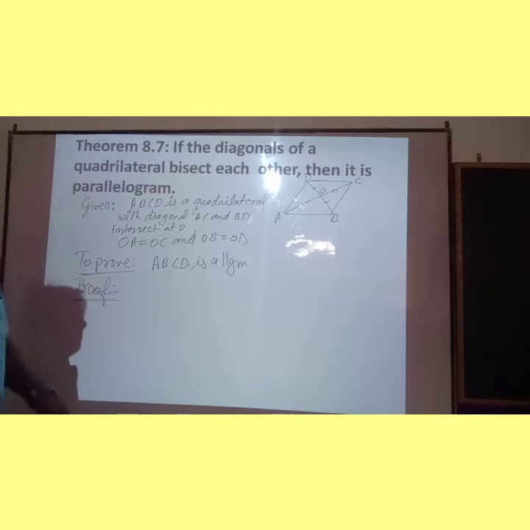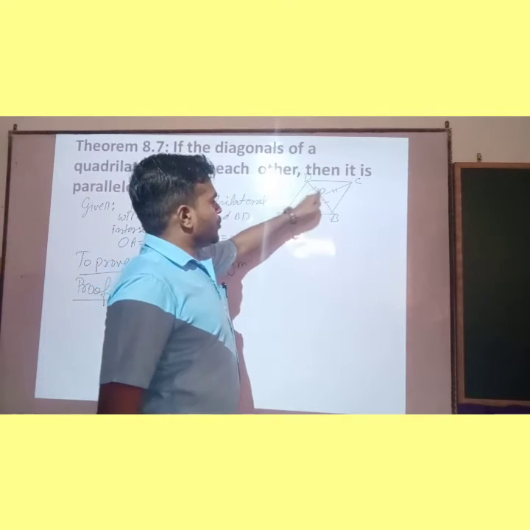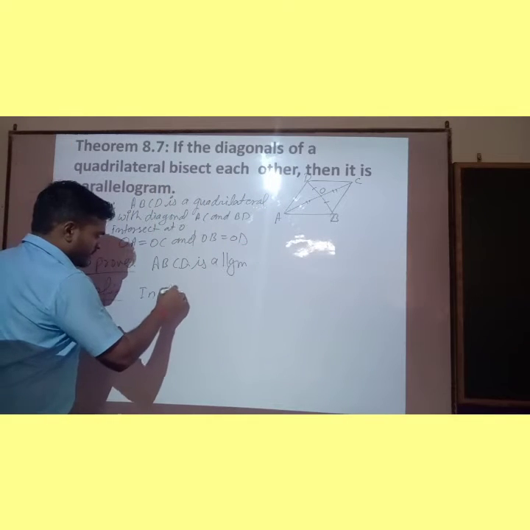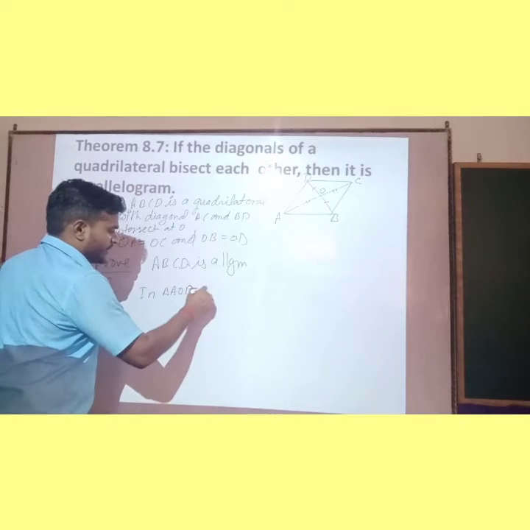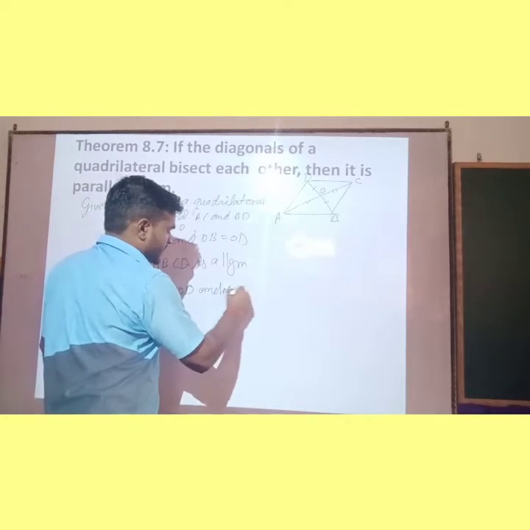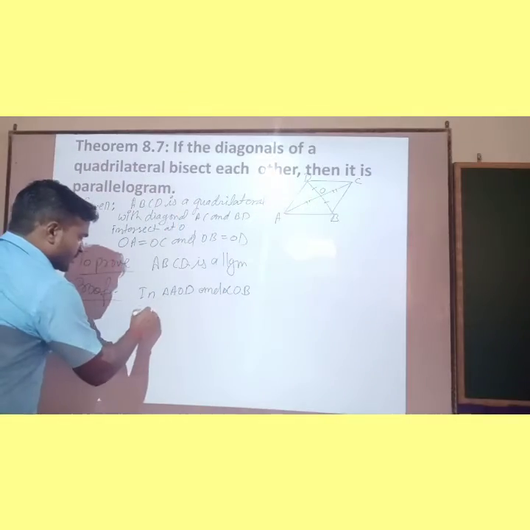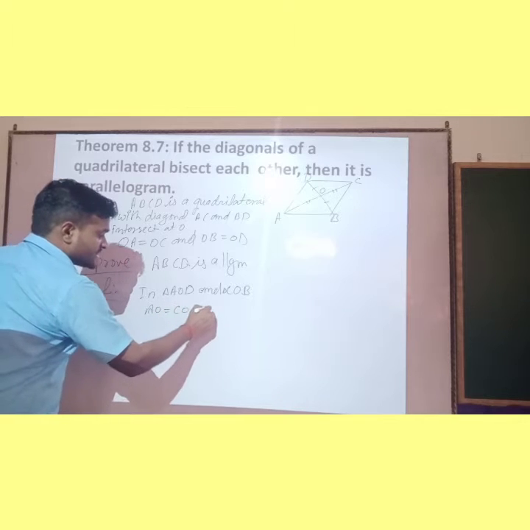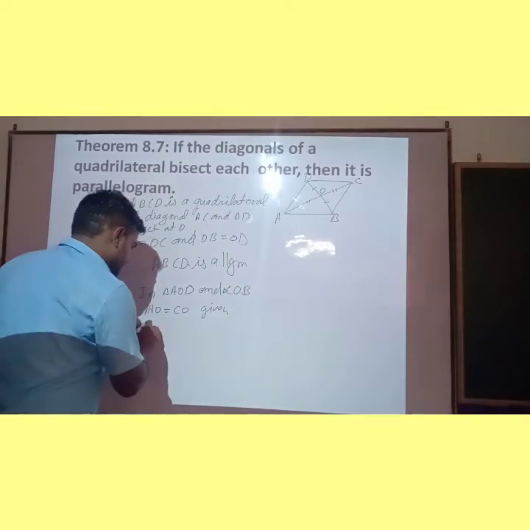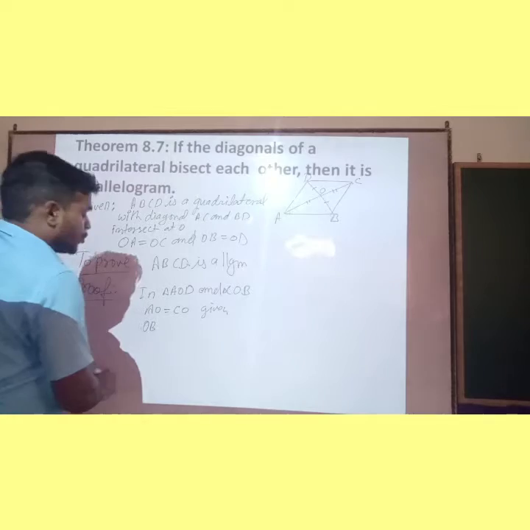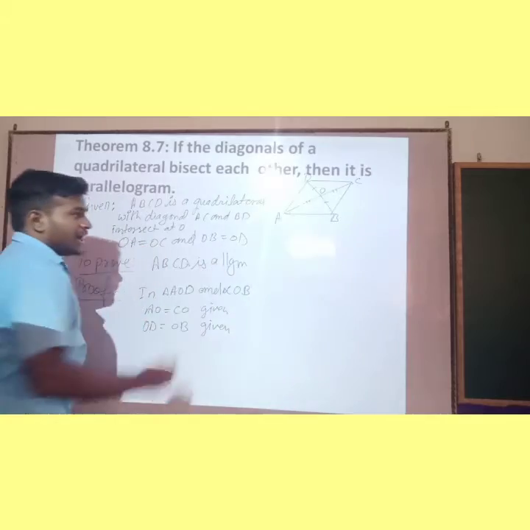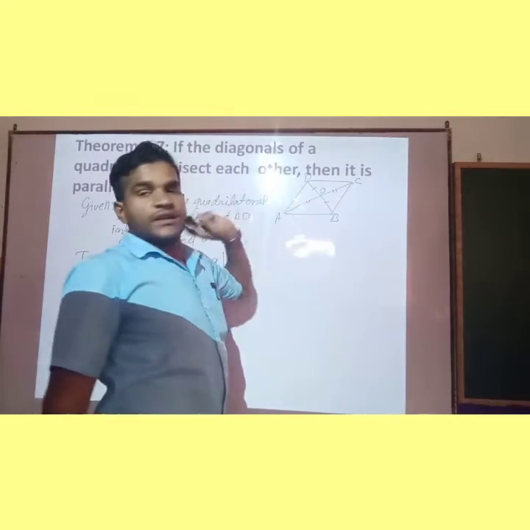Okay. So in triangle AOD and triangle COB, AO is equal to CO, that is given, and OD is equal to OB, that is also given.